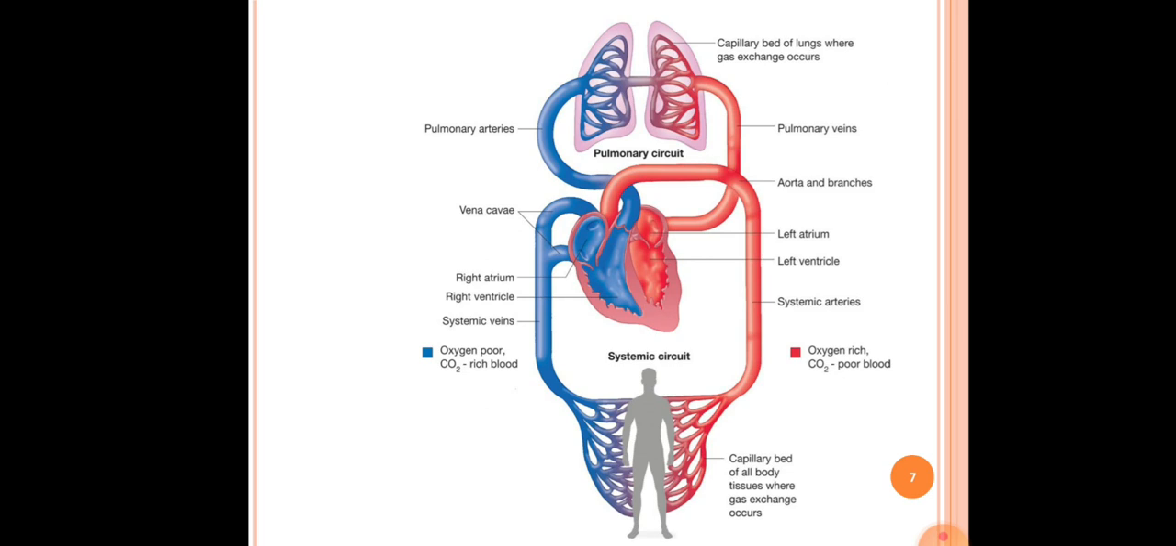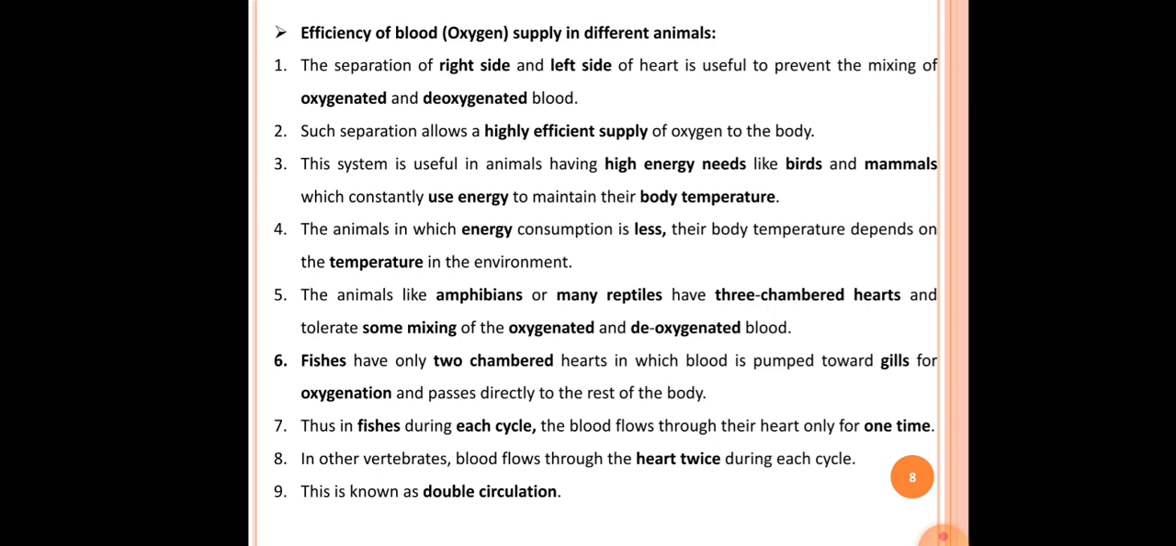Okay, so we can see the different labeling here. This labeling describes the heart as well as conduction of blood through the different parts of the body in detail. In the next slide, our next point is efficiency of blood, that is oxygen supply in different animals. In different animals, the oxygen, that is blood, is supplied in different ways. So we have to see the efficiency of that blood or oxygen.